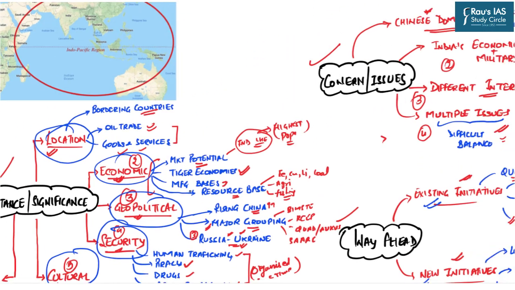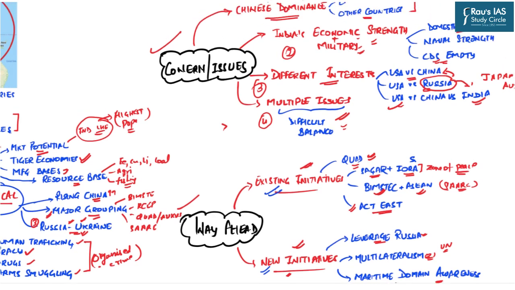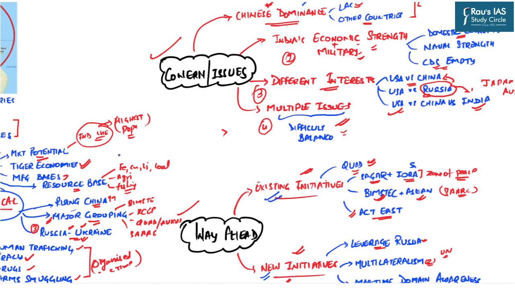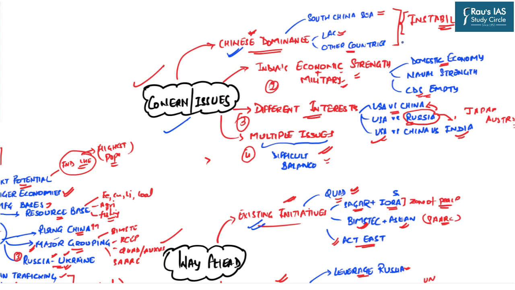In line with this, we then discussed certain concerns and issues associated with this region. We discussed how unilateral Chinese dominance in this region is challenging the stability of this particular area. Then we also looked at how India still does not have enough economic and military capability to unilaterally command this entire region.